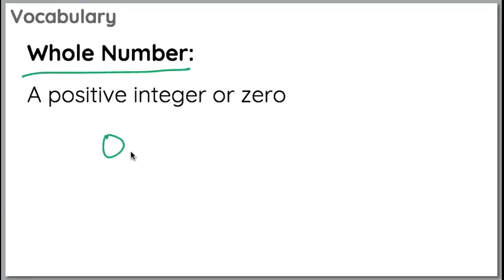So we start at 0 and we look at positives. Again, a whole number, if you were to write it as a fraction, would have a 1 in the denominator. So these numbers could be written as fractions, but we usually don't. So those are examples of whole numbers.